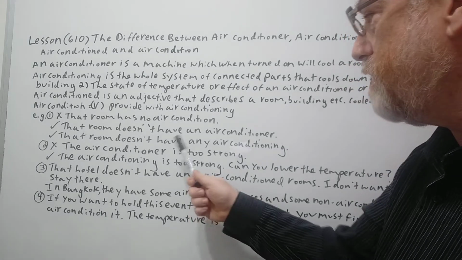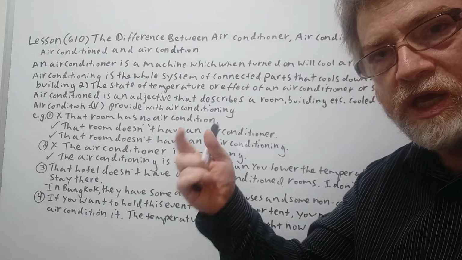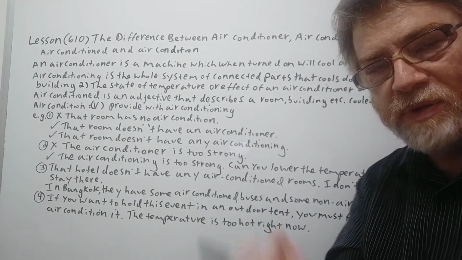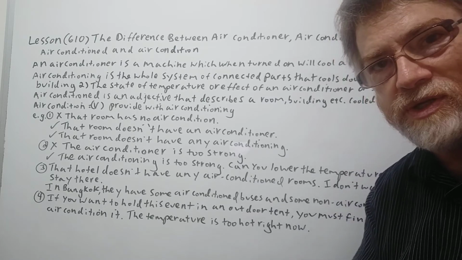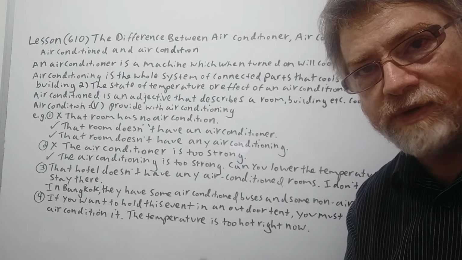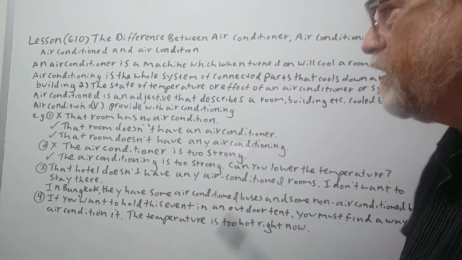Or you could say that room doesn't have any air conditioning, because even if there's no air conditioner, you may still have the whole system there, and they may have vents that are supplying cool air to the room, so it could still have air conditioning. So you can actually use both in that sort of sense. You would only use air conditioner if you see the physical machine. All right, let's go on.